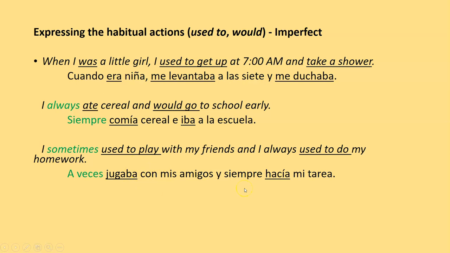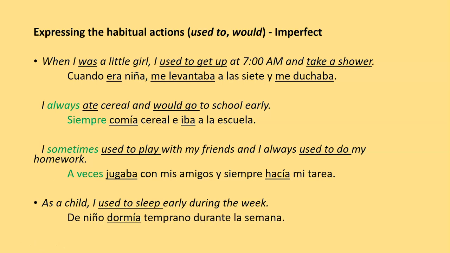So if you notice, all of this paragraph is in the imperfect tense. Another indication is that you are going to use expressions such as siempre, a veces. All of the expressions that you used in the present tense can be used also in the imperfect. Another example. As a child, I used to sleep early during the week. De niño, dormía temprano durante la semana. You see how you used to sleep? All three words are only one word in Spanish, dormía.